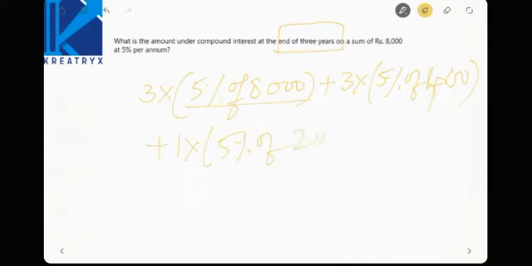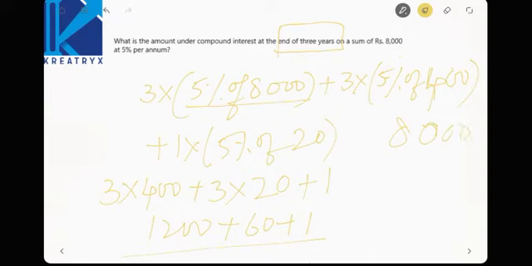Now calculate this value. 3 into 400 plus 3 into 20 plus 5% of 20 is 1. I mean 10% is 2, 5% is 1. So 1200 plus 60 plus 1, 1261. Now 8000 plus 1261 will lead you to 9261. 9261 is the total amount after compounding.